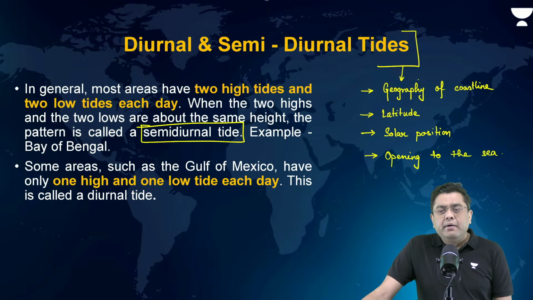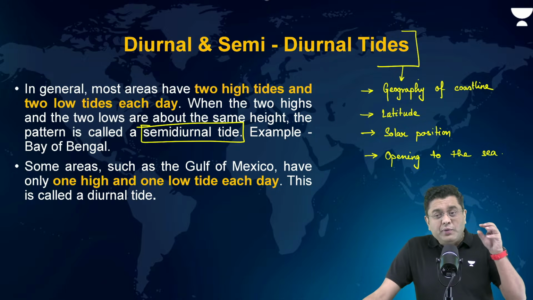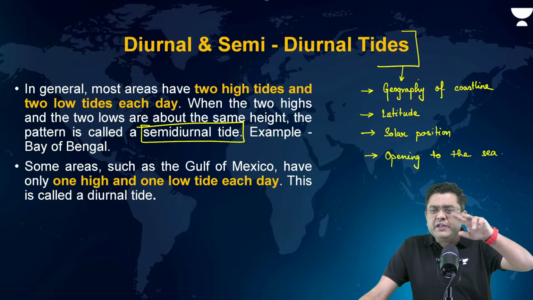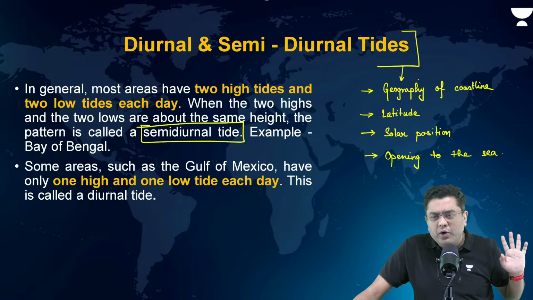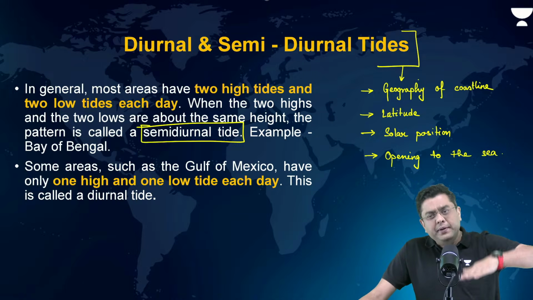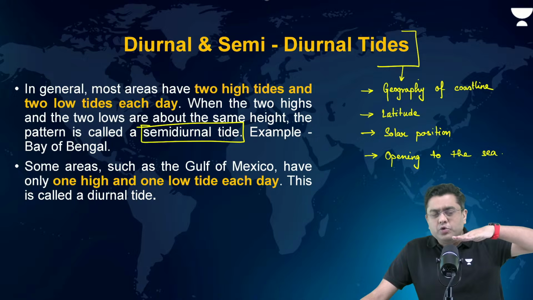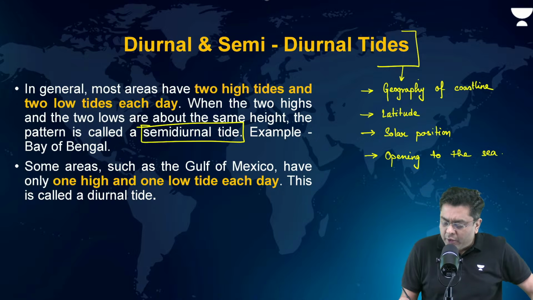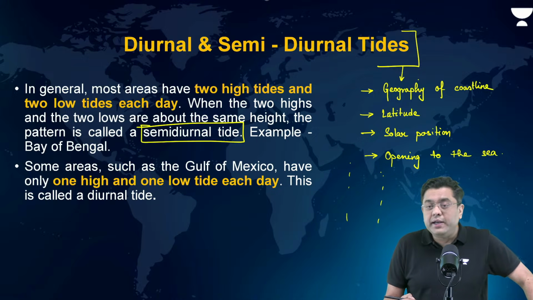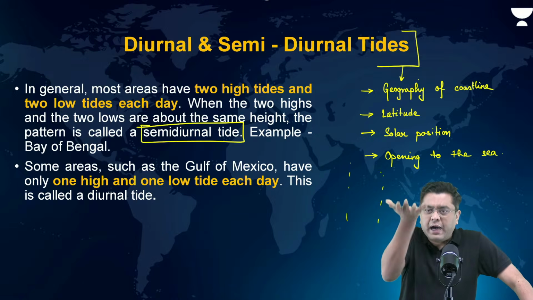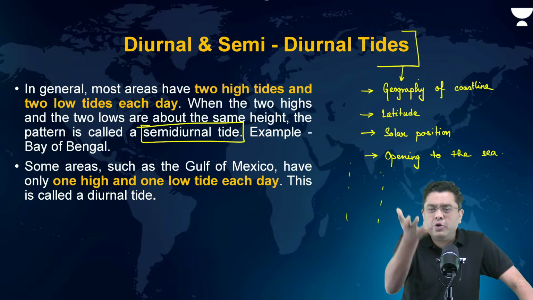Okay. Wherever in general you will observe that the water has to be directed through a narrow channel, in that case, in general, you will have one high tide, one low tide in a day. Wherever it is slightly more open, connected to the larger ocean, twice a day it will move up and down. For example, Bay of Bengal, almost connected to the southern Indian Ocean, as is the case with the Arabian Sea. So as the Indian Ocean gets moved up and down, Bay of Bengal will also experience that.